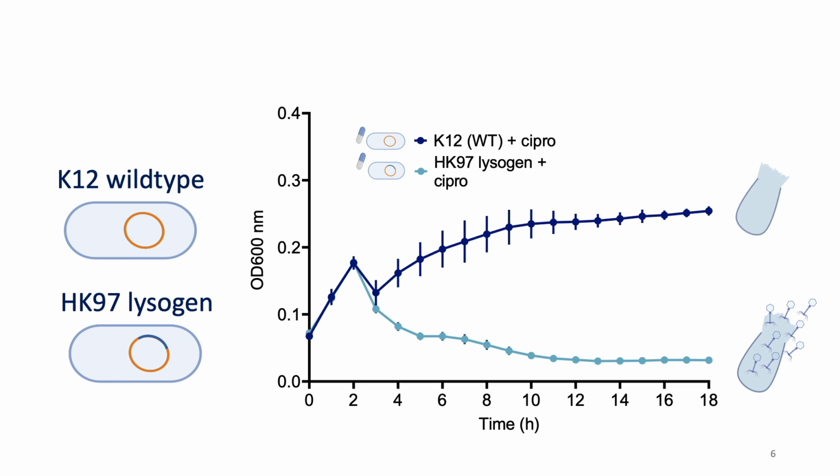release of phages. HK97 lysogen is a well-studied phage model that contains a dormant phage and can undergo both the lytic and lysogenic cycle. When we expose the lysogen to cipro, there is a crash. There's a clear difference in signal here, and this is because the DNA-damaging antibiotic is activating the bacteria's DNA damage SOS response system. This causes cell lysis, which awakens the phages, causing the crash that we see in the lysogen model. We can use this drop in bacterial growth as an indicator for phages being released.